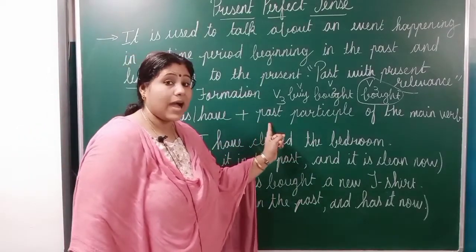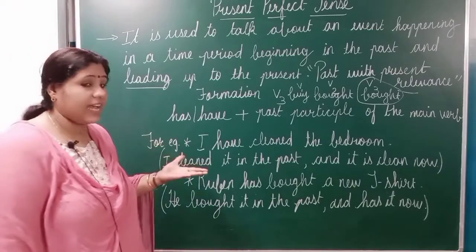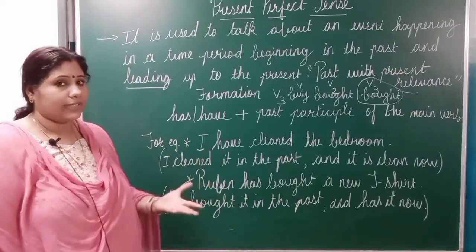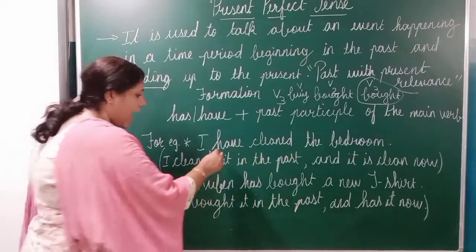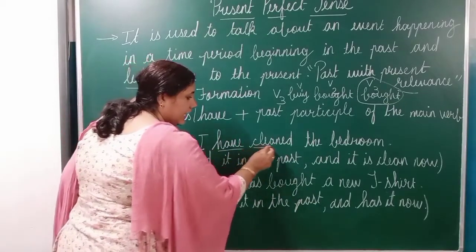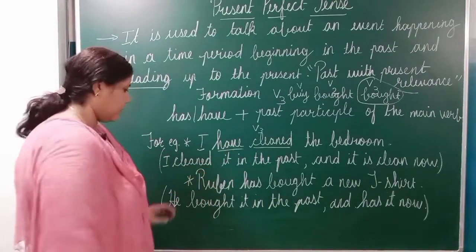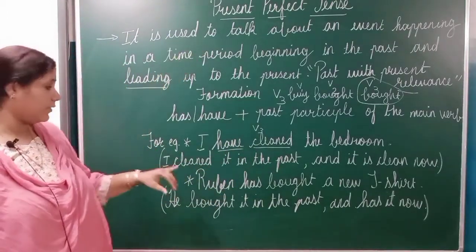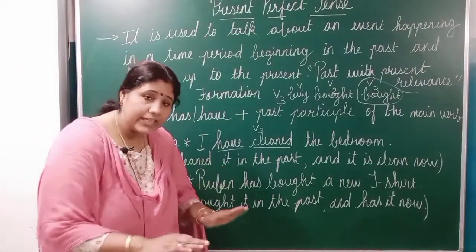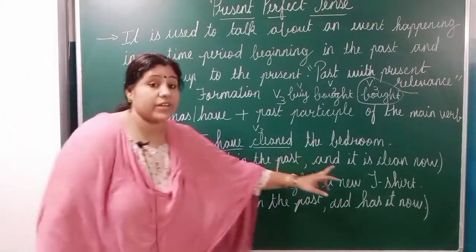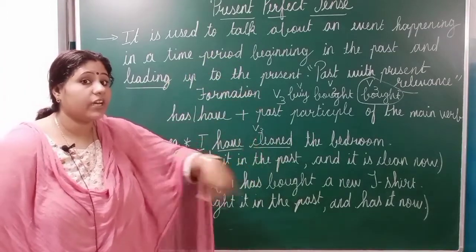What do you mean by past participle of the main verb? Okay, let's understand this with the help of examples. I have cleaned the bedroom. Have plus cleaned, V3. Clean, cleaned, cleaned. So V3 form. Now see how it can be considered as present perfect. What's the reason? I cleaned it in the past and it is clean now. See how it is relating past with the present. Understood that? What do you mean by present perfect tense? Relating past with the present.